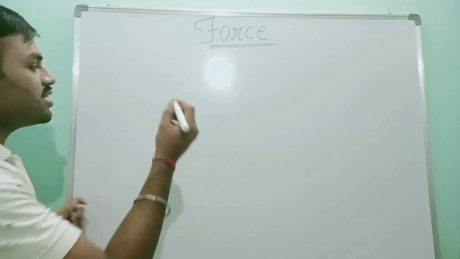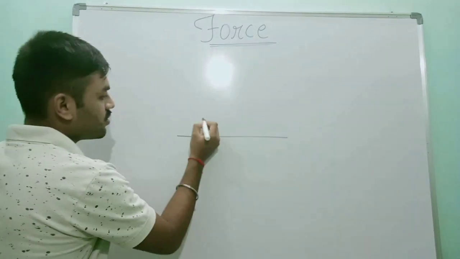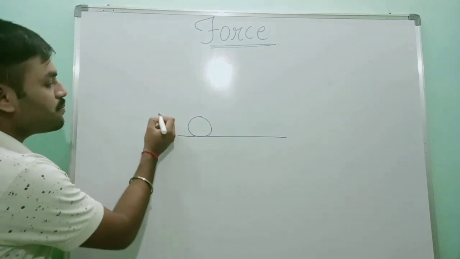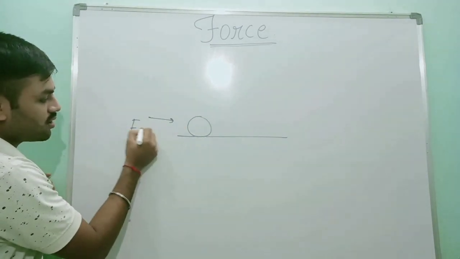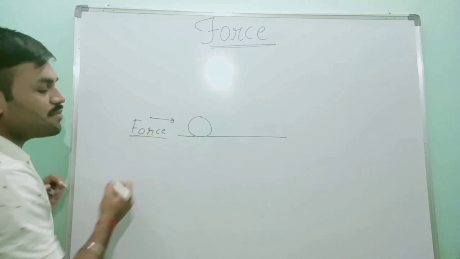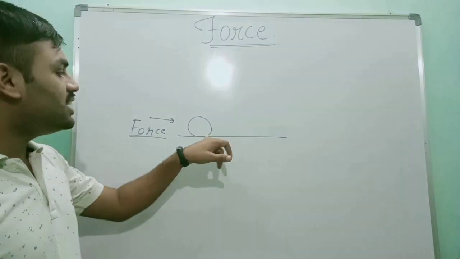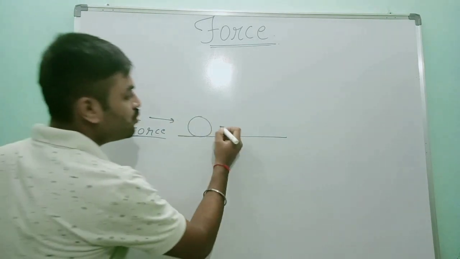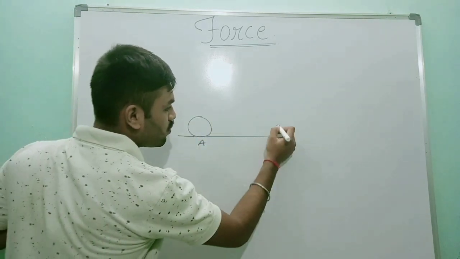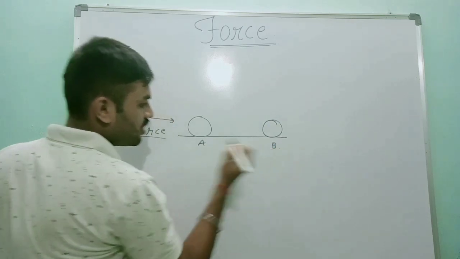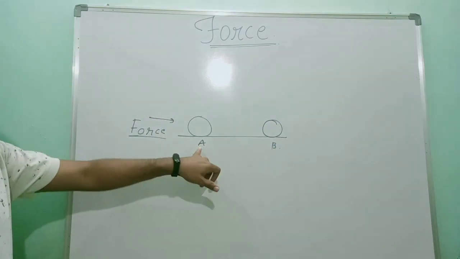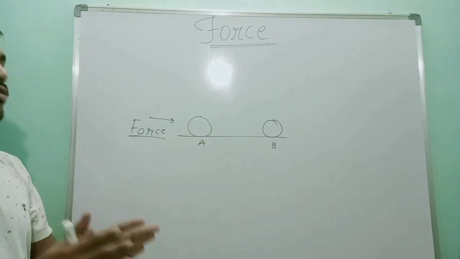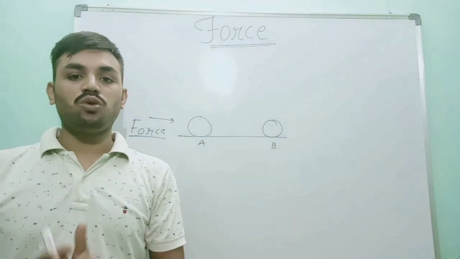Let's see an example. Consider a ball which is in a stationary position. If I apply force on the ball, at that time the ball moves from point A to point B. Here we can clearly see that the ball changed its position from point A to point B. That is, we conclude that the ball is in motion.